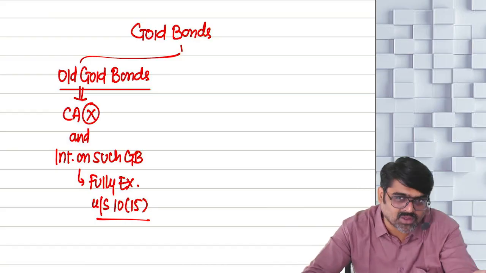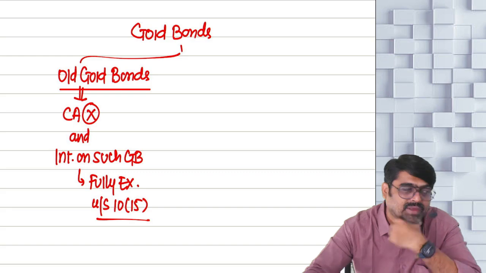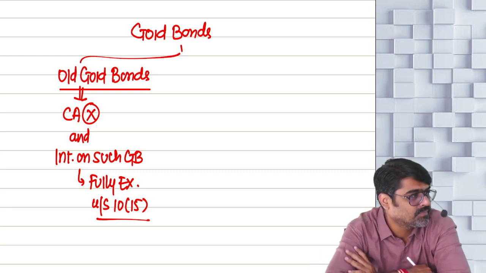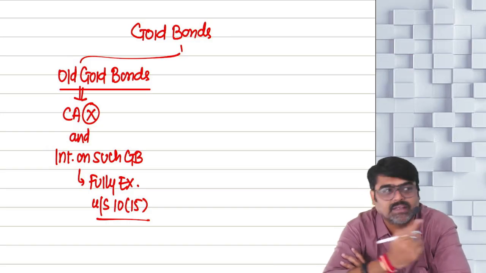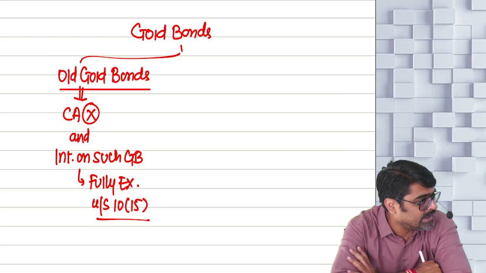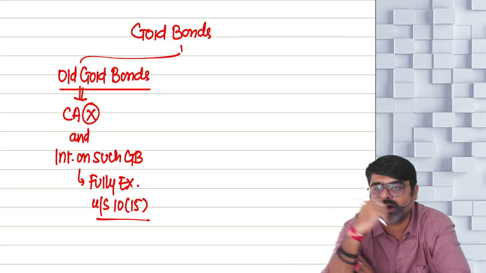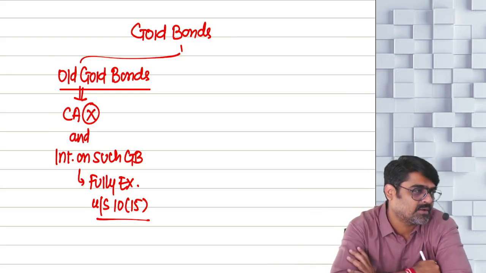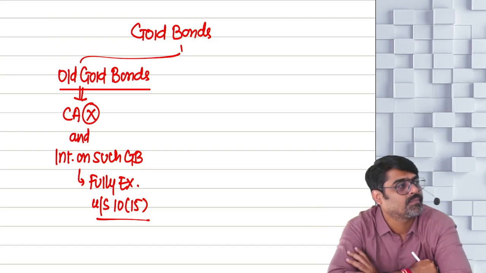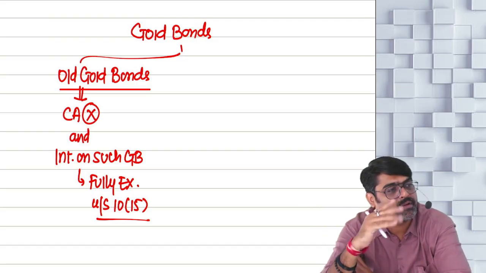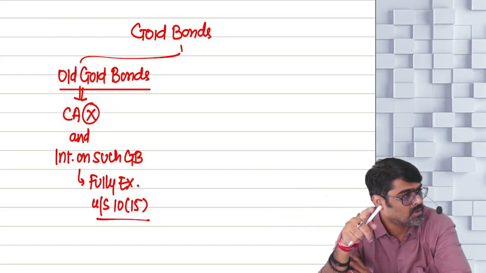But if you want to keep the gold in the cupboard only, then why are you demanding gold? We are giving you a better alternative to gold. We are issuing gold bonds. So if you have money, instead of investing that money in gold, why don't you invest in gold bonds? So what is the benefit? The value of these gold bonds will be directly proportionate to gold. If the gold value goes up, the value of these bonds will also go up. Same proportion. Not a single rupee difference.